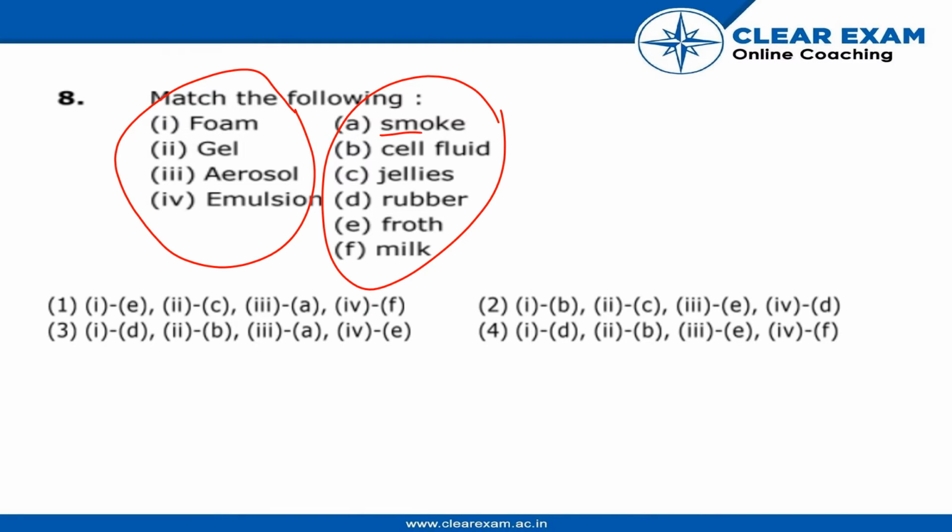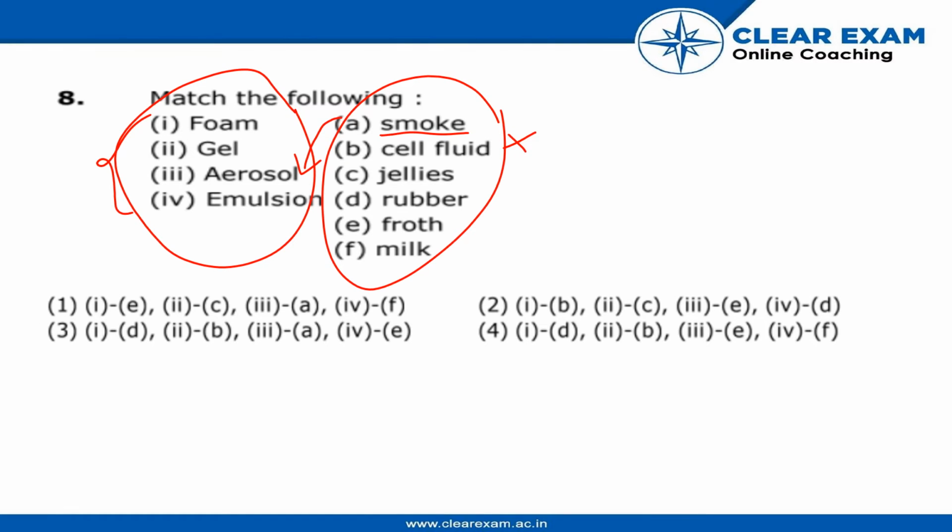So first it's smoke. So smoke generally comes in aerosol. So aerosol means particles, mainly liquid or solid particles in gaseous form. So next is shoe polish, or self-fluid. It doesn't come in these categories, so it will not be an option.